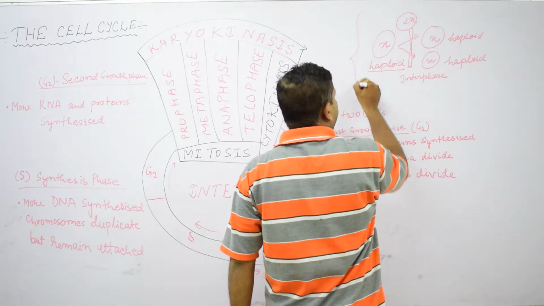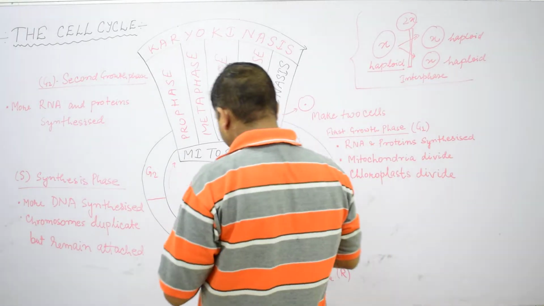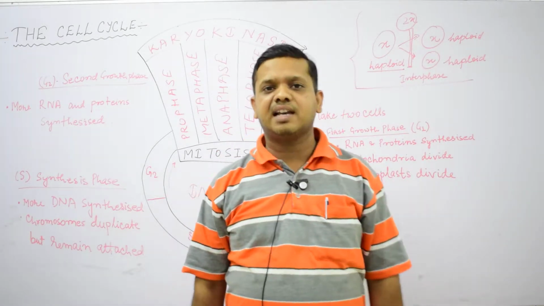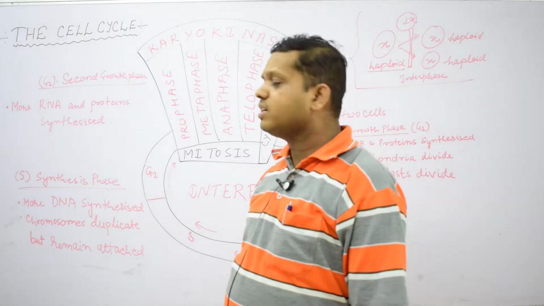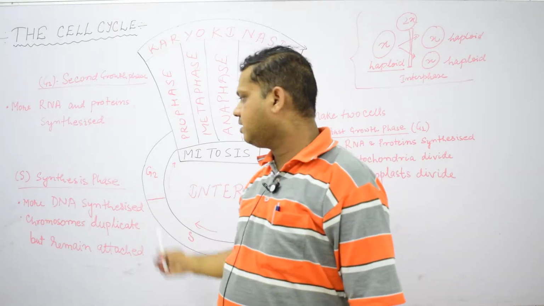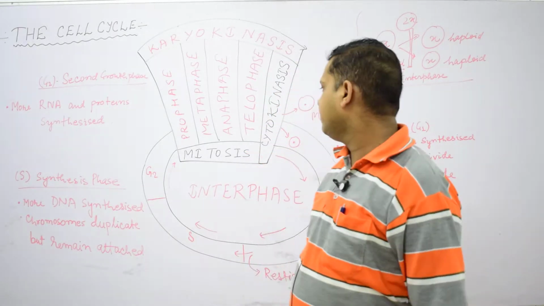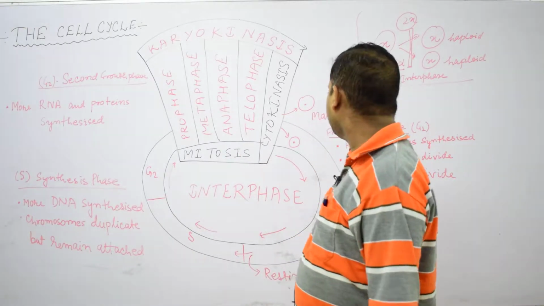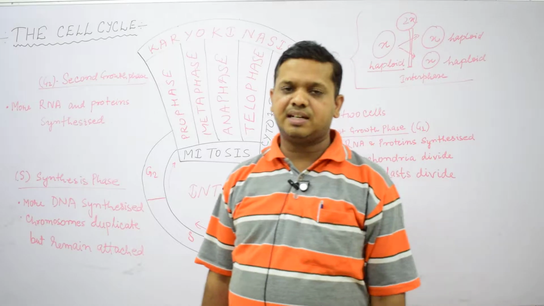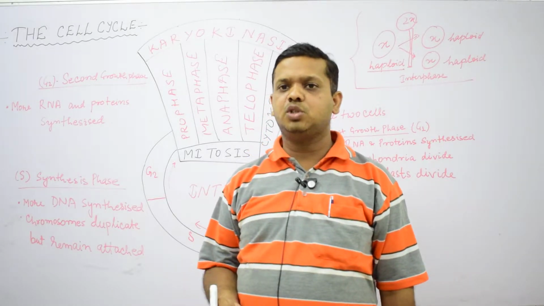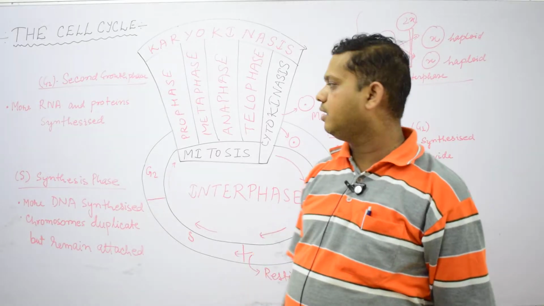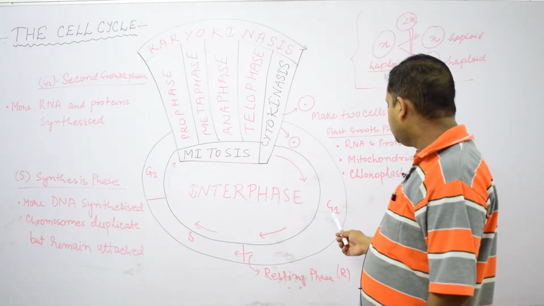Now, we will understand that this is only happening because there is a hidden cell cycle taking place. So, what is the cell cycle? We will see here, and we will understand that the cell cycle has different phases. The cell cycle has three important phases, that is G1 phase, G2 phase and S phase. Here we will see one by one. First, we will talk about G1 phase.